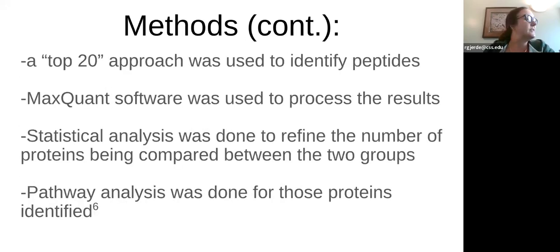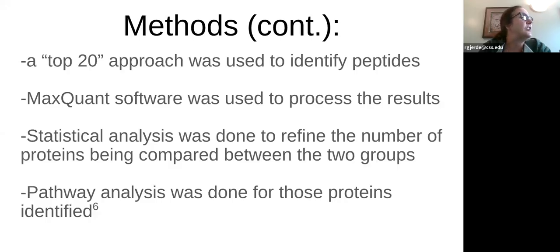Let's keep talking about the methods a little bit more. So they used what was called a top 20 approach to identify their peptides. What this means is that a full scan of the spectrum of that sample is done, and then the top 20 most abundant ions are chosen from that full scan. Then those specific 20 ions are subjected to CID, which is collision-induced dissociation, so breaking them apart further.